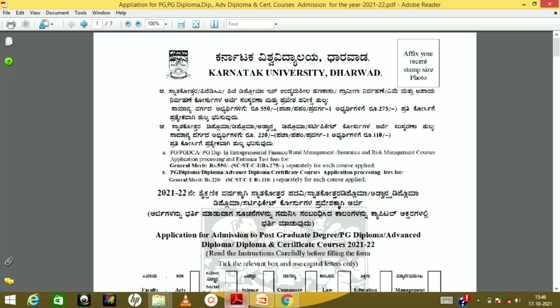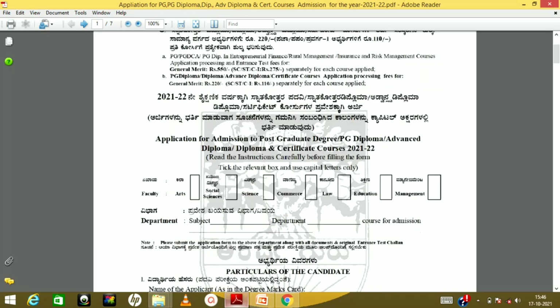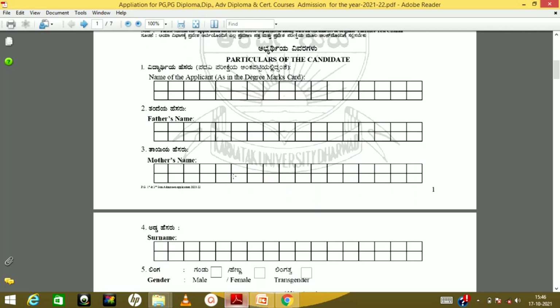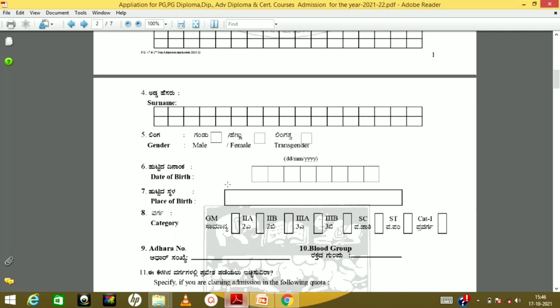The application fee for PG is going to be 550 rupees for general merit students, and for SC, ST category 1 it is going to be 275 rupees. So fill in all the information which is given in this application form, like name, father's name, mother's name, and so on. Many of you might have doubts regarding what you need to fill in case of results, because your results are not yet announced by the university. So just leave that space blank, and once you get your results you can give a copy of your result to the university. So fill in all the information.